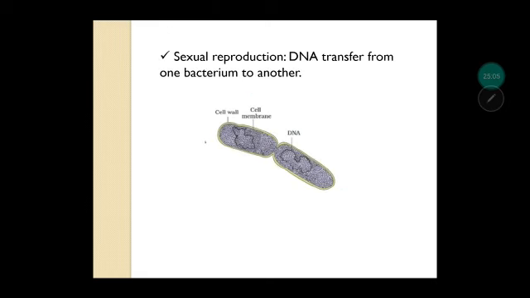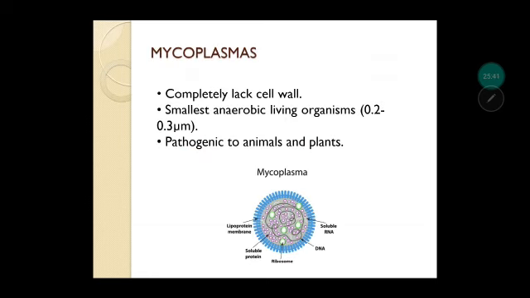Another mode of reproduction is sexual reproduction. Now, how can this happen in bacterium? Actually, sometimes in nature it happens that the DNA, here you can see, this is one bacterial cell and this is another bacterial cell. This is the DNA. Okay, so the DNA of one cell is going to transfer to the other cell. So that is how sexual reproduction, because sexual reproduction involves two parents, so here the DNA of this is being transferred and then the sexual reproduction can take place.